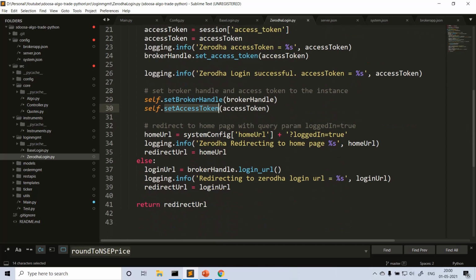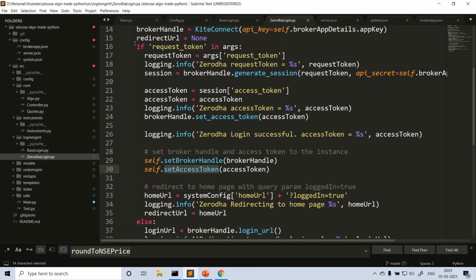Once the login is successful, we need to redirect the user to our application, that is nothing but our Python web application. In this case, we are running locally and we are getting the system config home URL. Home URL is from this system.json file, that is localhost 8080. Here I am passing a question mark and, since our login is successful, one flag, logged in true. I'll tell you how this is being used. And then you just assign the redirect URL after successful login.